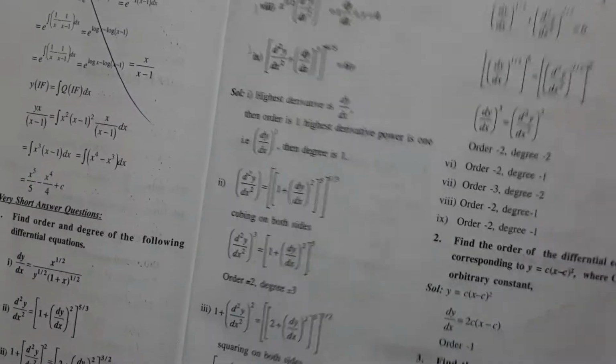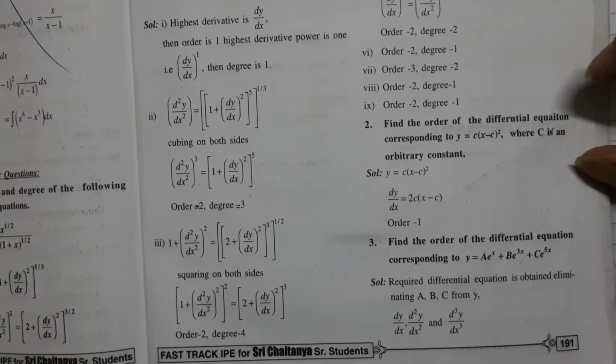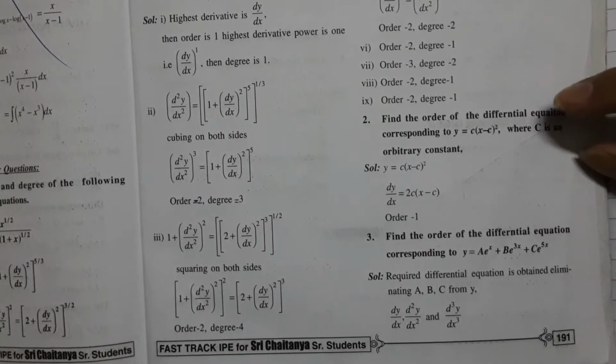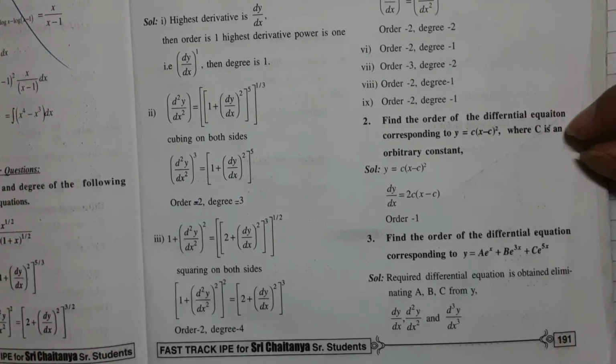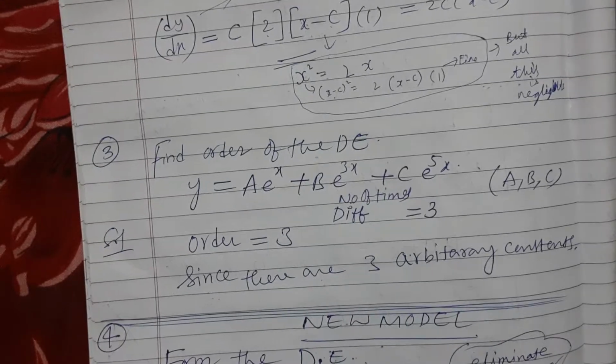You read the question. Find the order of the differential equation corresponding to y is equal to c into x minus c square. In the question, he did not ask for degree, so we do not need to write degree. Just write the order and go on with your life. Third question.